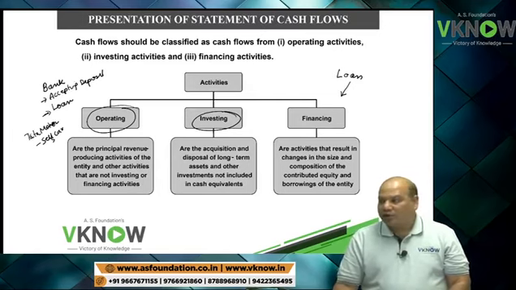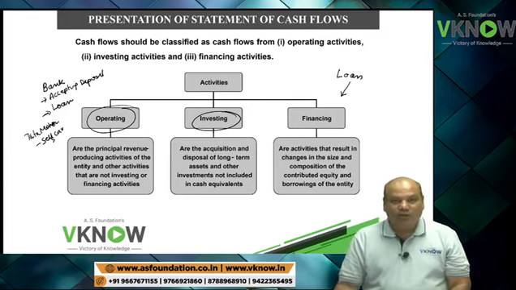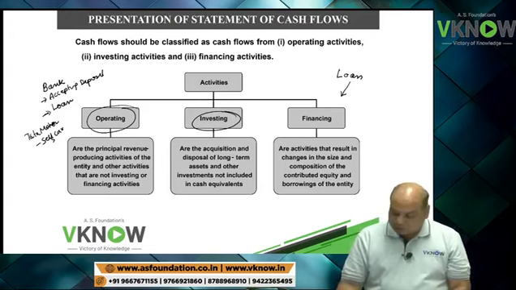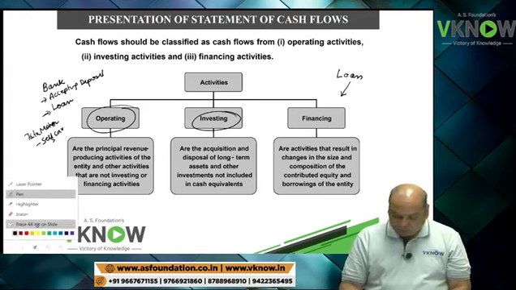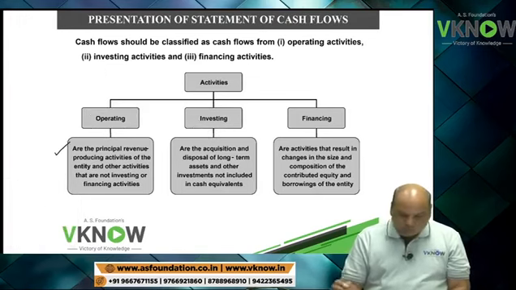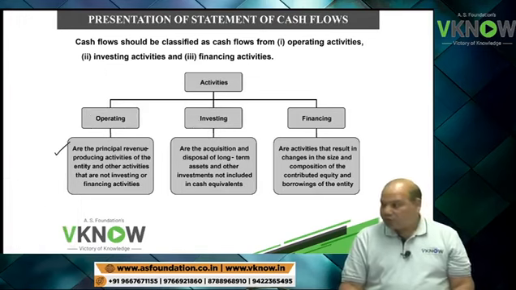For a car company, selling a car is operating activity, but for another company, it might be an investing activity. For a bank, giving loan is an operating activity, but for the other companies, it may be a financing activity. So quickly let us go through what are operating, investing and financing activity.